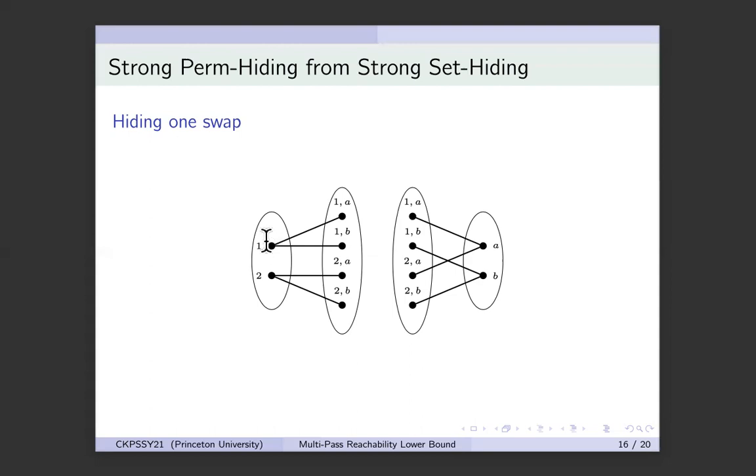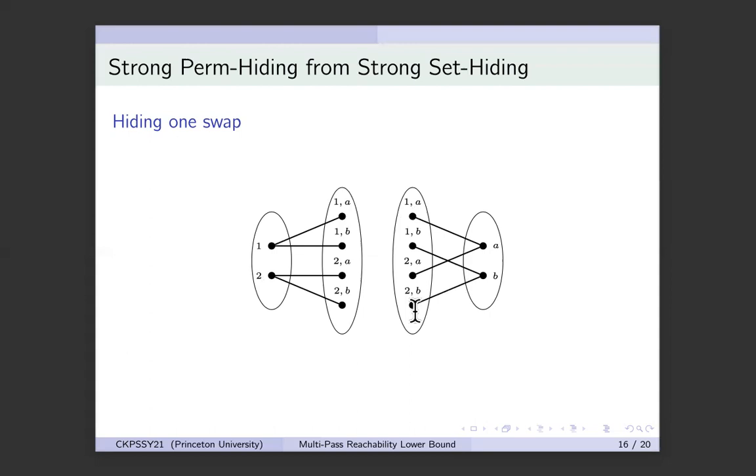And finally, vertex 1 will be connected to all the vertices that have a 1, so 1, comma A and 1, comma B. 2 will be connected to all the vertices that have a 2, 2, comma A and 2, comma B. A will be connected to all the vertices that have an A, 1, comma A and 2, comma A. And B will be connected to all the vertices that have a B, 1, comma B and 2, comma B. These edges will always be present. These are the fixed edges.